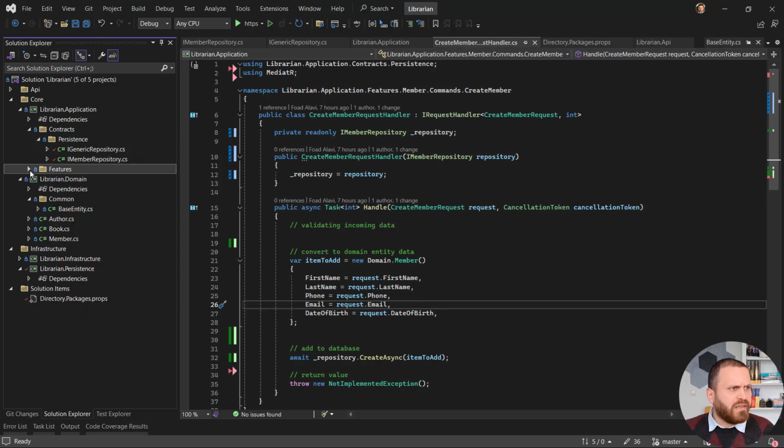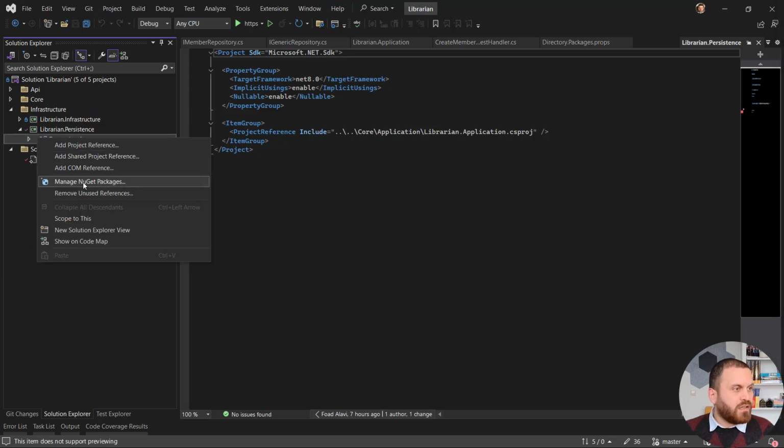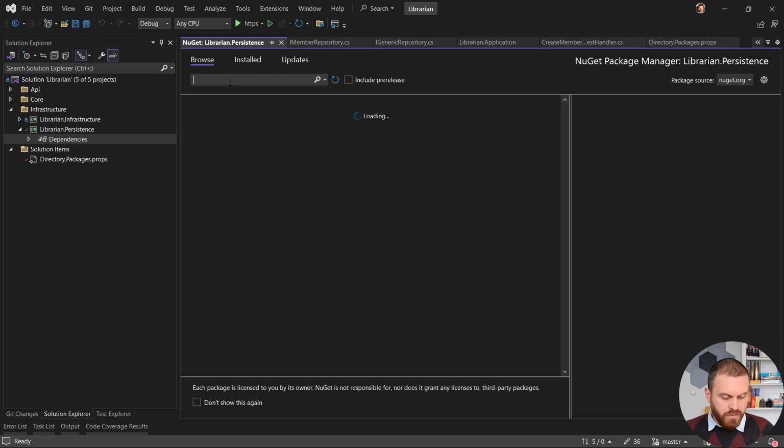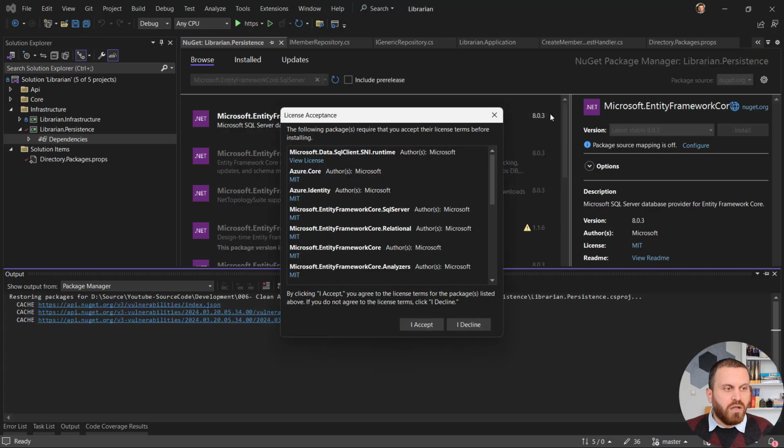Okay. But eventually we need to implement it. Let's go back to the persistence layer and use Entity Framework for storing it inside my database. Let's start by adding the Entity Framework package to my persistence layer. Let me go to the NuGet package manager and search for Microsoft.EntityFrameworkCore.SqlServer and just download it.